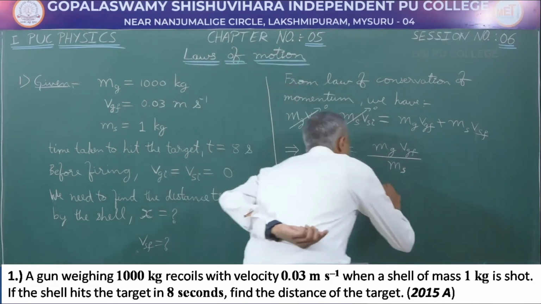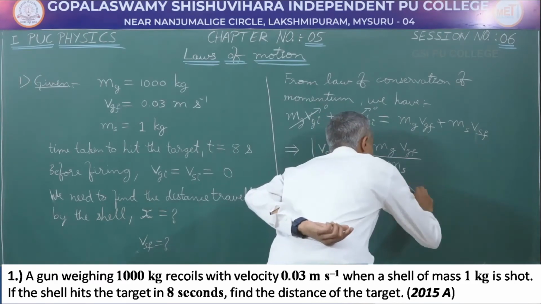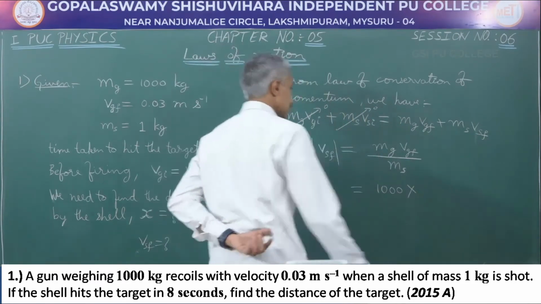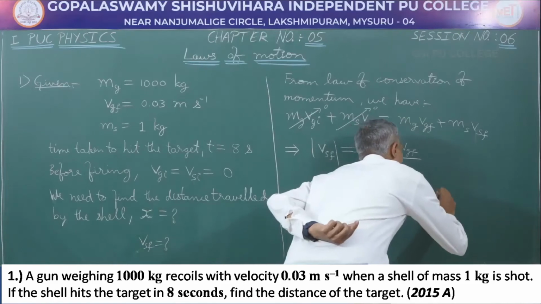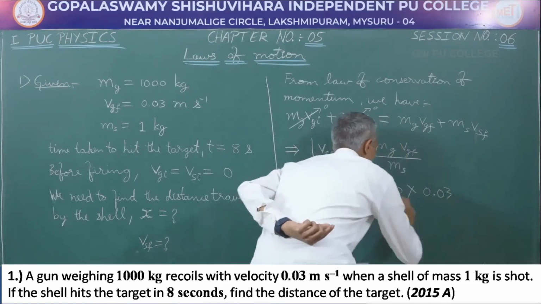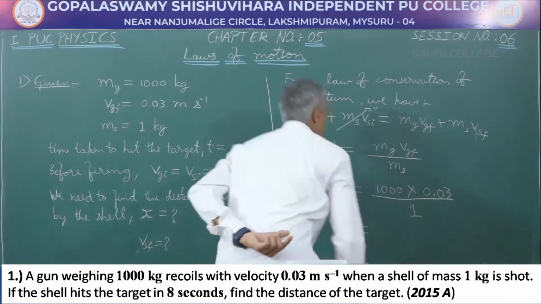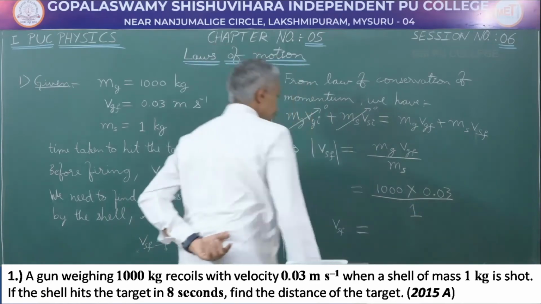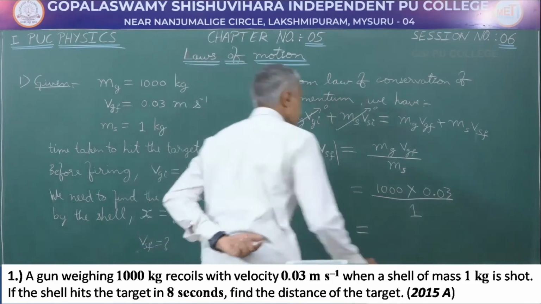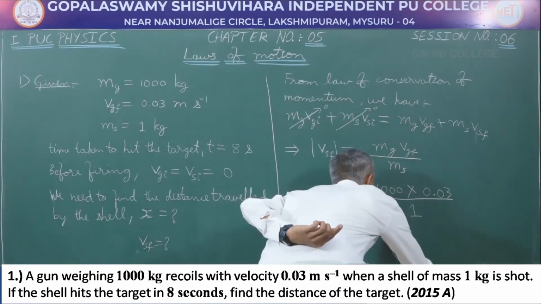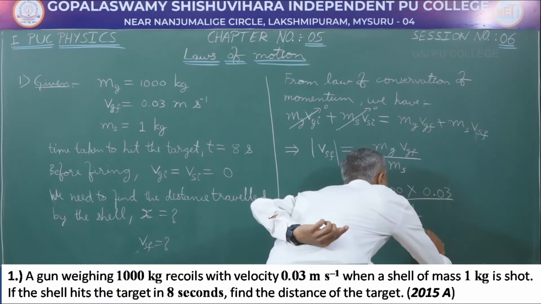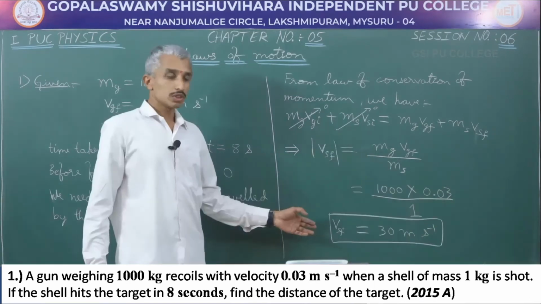So, this is going to be equal to 1000 kg, the mass of the gun, into velocity of the gun 0.03 meter per second divided by mass of the shell, 1 kg. So, we will get the speed of the shell when it was being fired is equal to 30 meter per second.